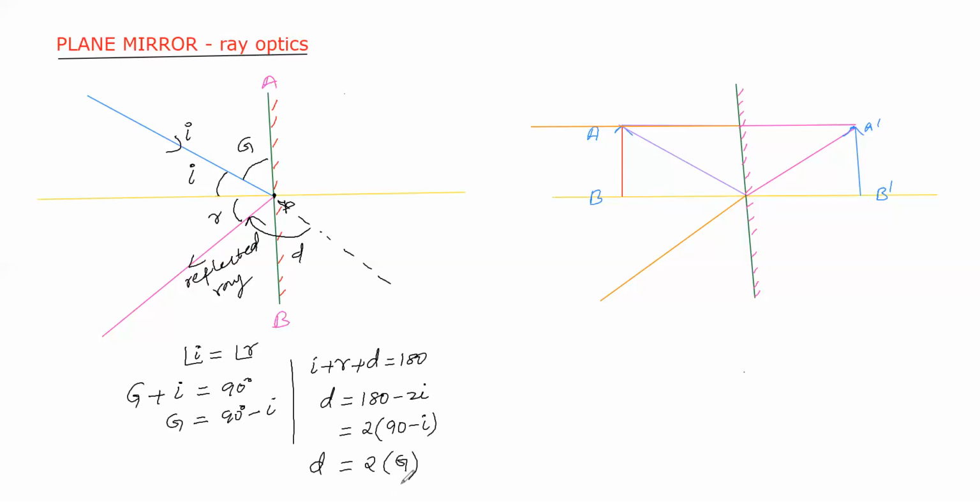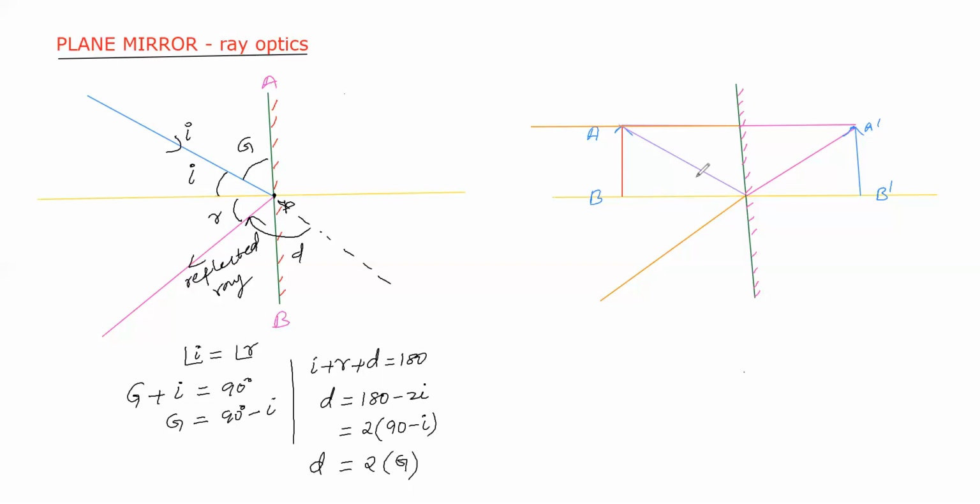So this is what we got: reflection of light, first law, second law. In this there are the angle of incidence, angle of reflection, glancing angle and angle of deviation. Now we got the relation between the glancing angle and the angle of incidence, and between the angle of deviation and the glancing angle. These relations we got. Now let us discuss plane mirror.